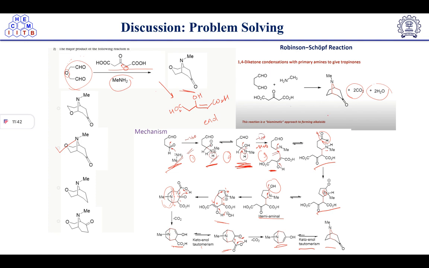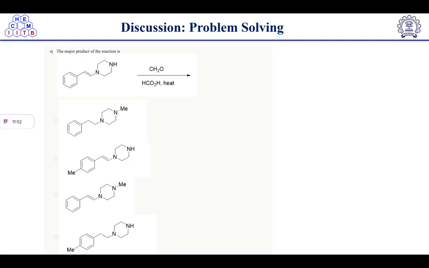So please try this mechanism with the actual question, because this is the standard mechanism I have shared here. So you try to solve it by yourself. The next question is: the major product of the reaction is. In this case, you can see that we have two heteroatoms, nitrogen, in this molecule, right? And on the arrow we have, what is this one? Formaldehyde, correct? Formaldehyde and formic acid and heat.